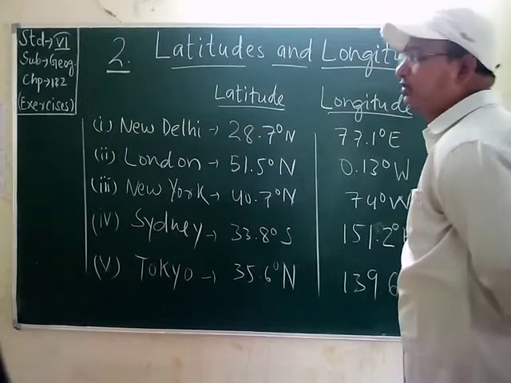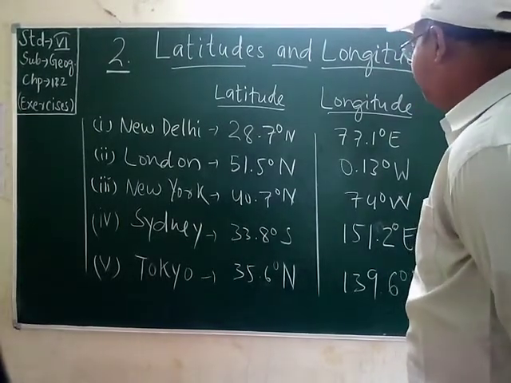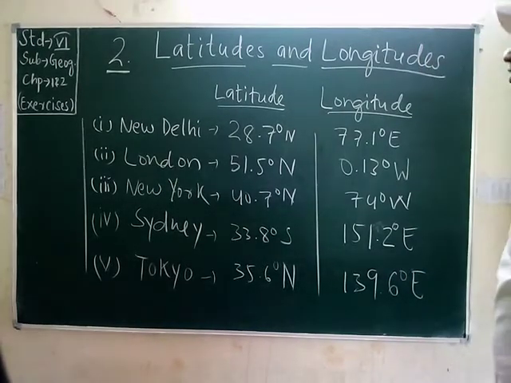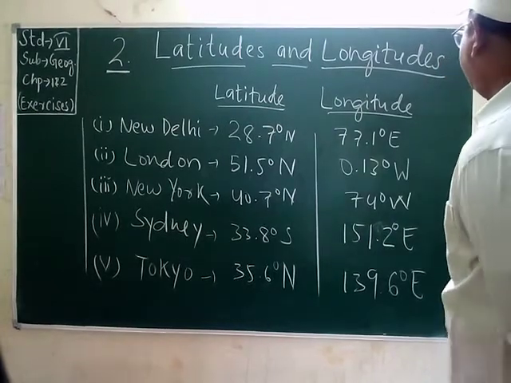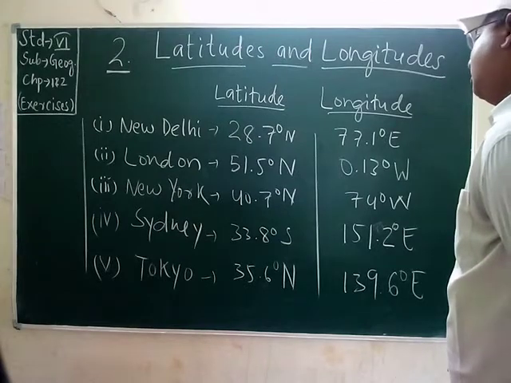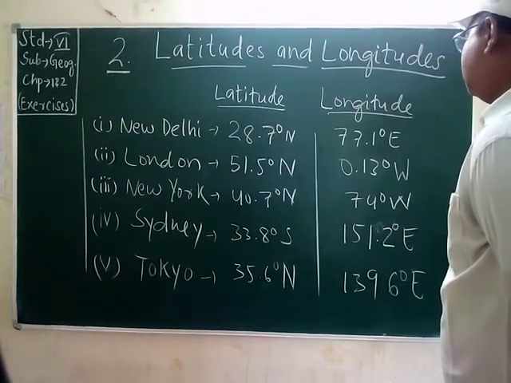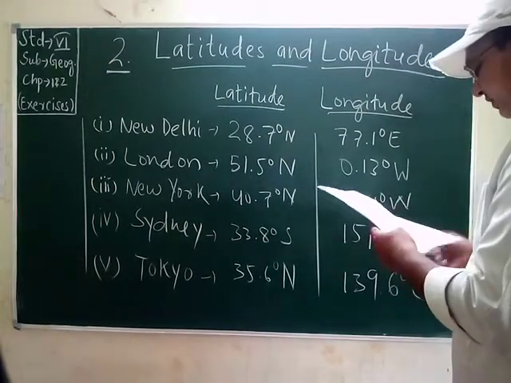New Delhi is the capital city of our country. Its latitude is 28.7 degrees north and its longitude is 77.1 degrees east. London is 51.5 degrees north and 0.13 degrees west. The first one is the latitude, the second the longitude. New York, situated in the United States, is at 40.7 degrees north latitude and 74 degrees west longitude.